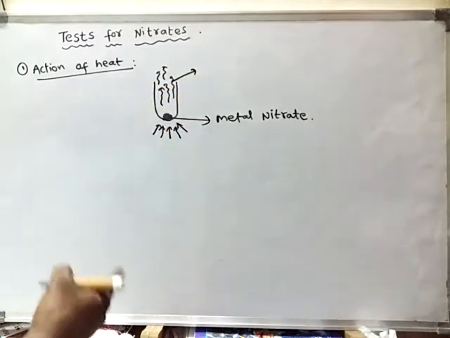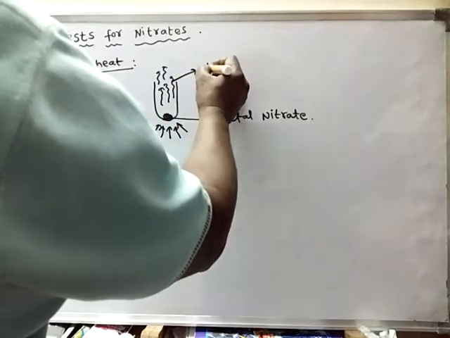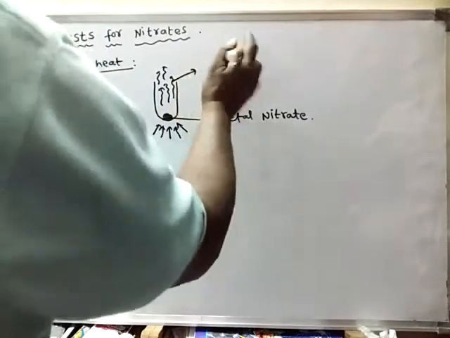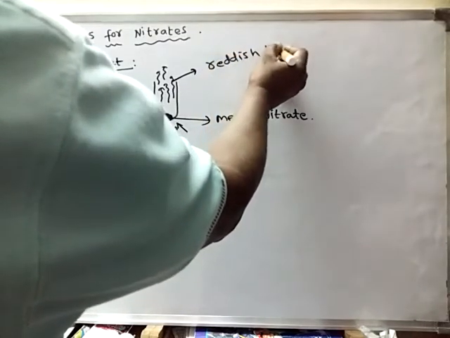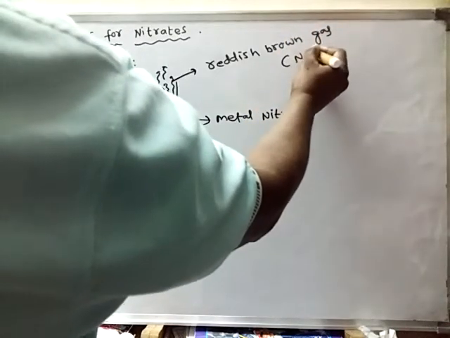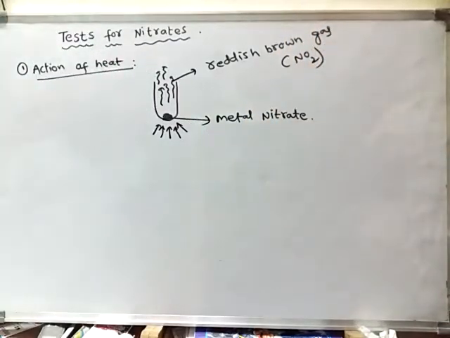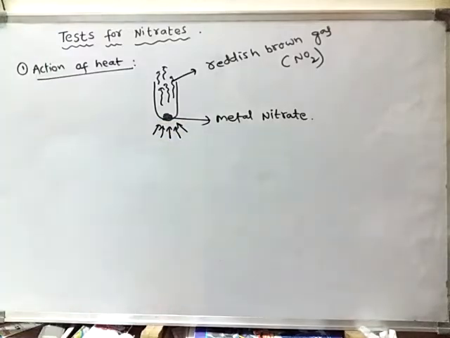As it is producing reddish brown gas, what is that gas? NO2, reddish brown gas. Then it is understood that this substance is nothing but metal nitrate.